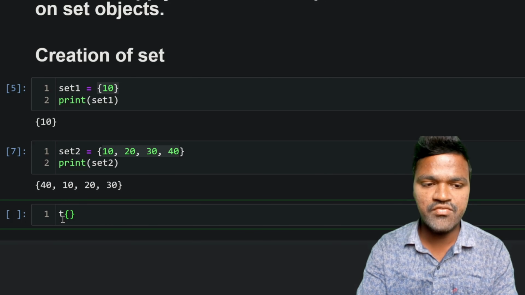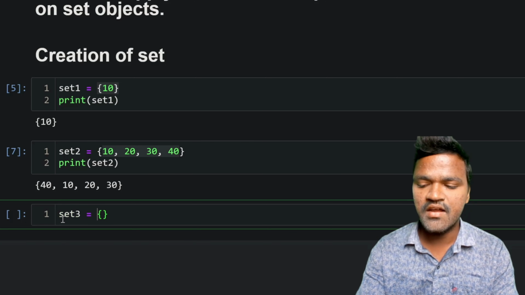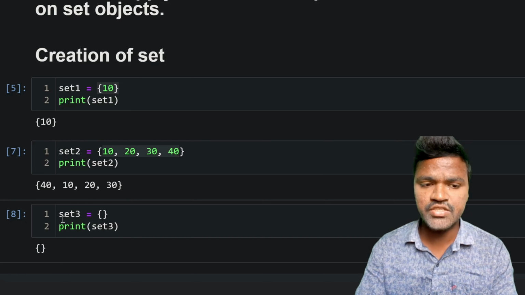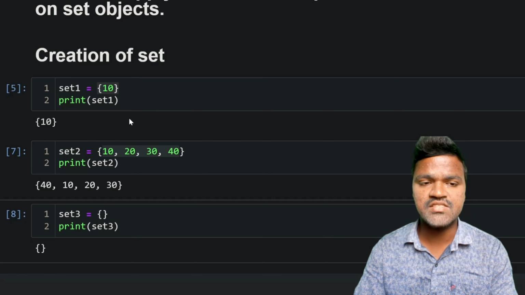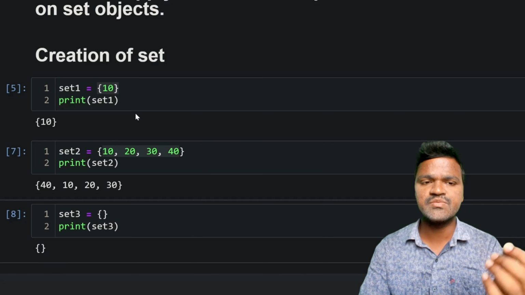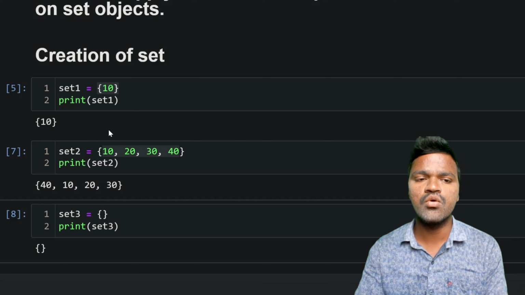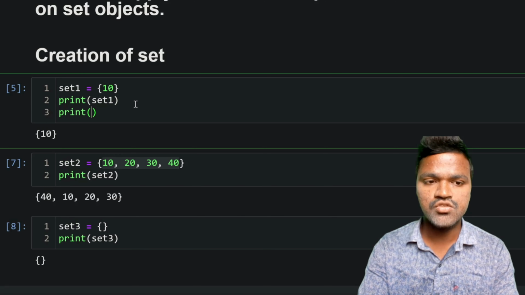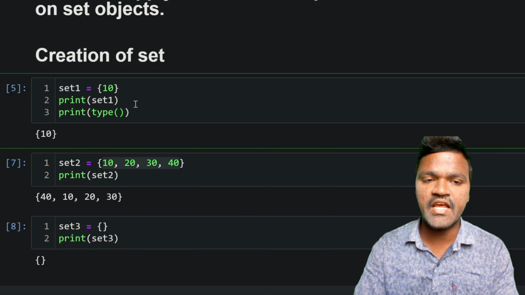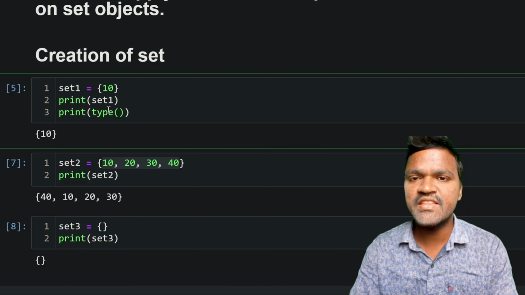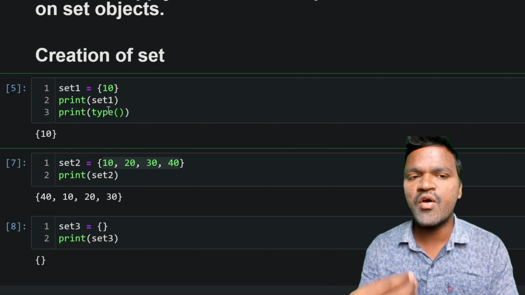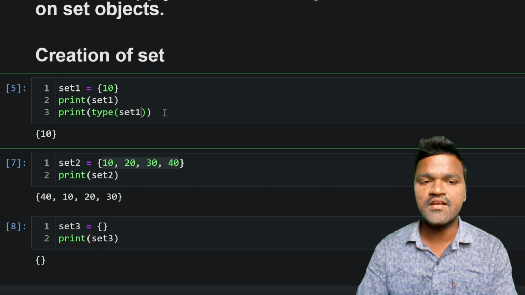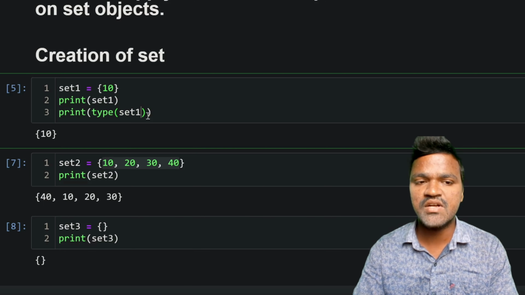So let's say I mention set 3 here, and if I print this particular set 3 and execute this, we are getting this curly brace, and we have just printed these values, right? And we don't know whether these are sets or not. So to know that, we will print the type also. I am taking a print, I am taking a type. By using this type method, we can know what type of data this particular element is. So I am mentioning set 1 here, and I am printing the type of this set 1.